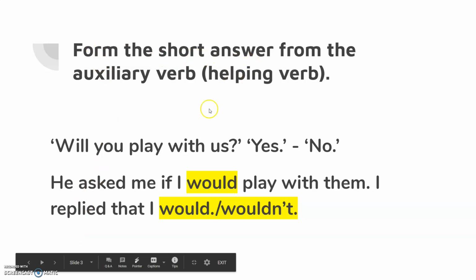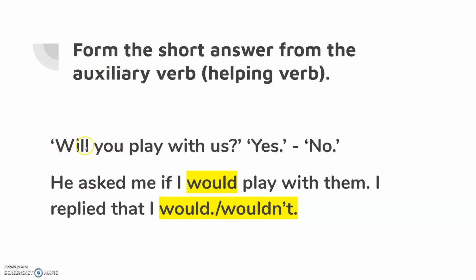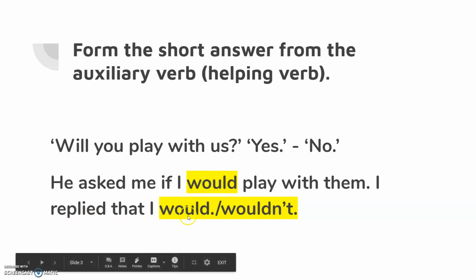And now let's have a look at another example. Form the short answer again using an auxiliary verb. And here we've got the word will. Will you play with us? Yes or no. And now I'm going to change it into reported speech. He asked me if I, will becomes would, if I would play with them, us becomes them. I replied that I, using my auxiliary verb, would. I replied that I would or that I wouldn't.